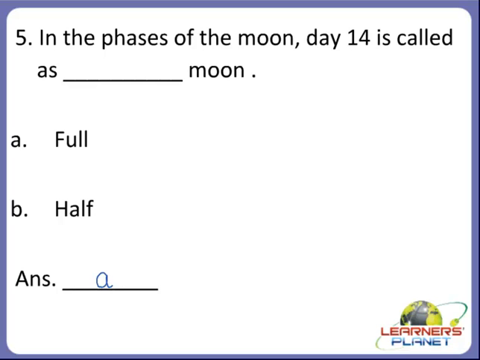Try to recall, children. We studied in the lesson that day 1 is the new moon, day 7 is the half moon, on day 14 it is full moon, on day 21 it is half moon, and on day 28 it is new moon. Right? Okay? So I hope you are clear with this activity. Let's move on to the next activity.